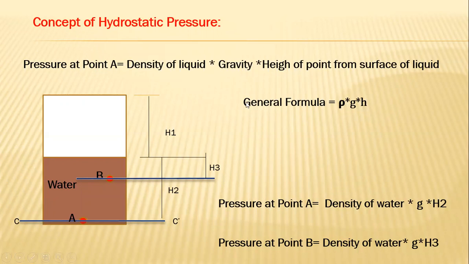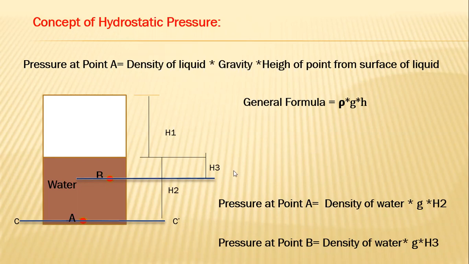What is the general common formula for hydrostatic pressure? Rho g h. What is my rho? Density of water? That is not density of water. Rho is density of liquid. g is acceleration due to gravity, correct? h is the height of the point from the surface of liquid.